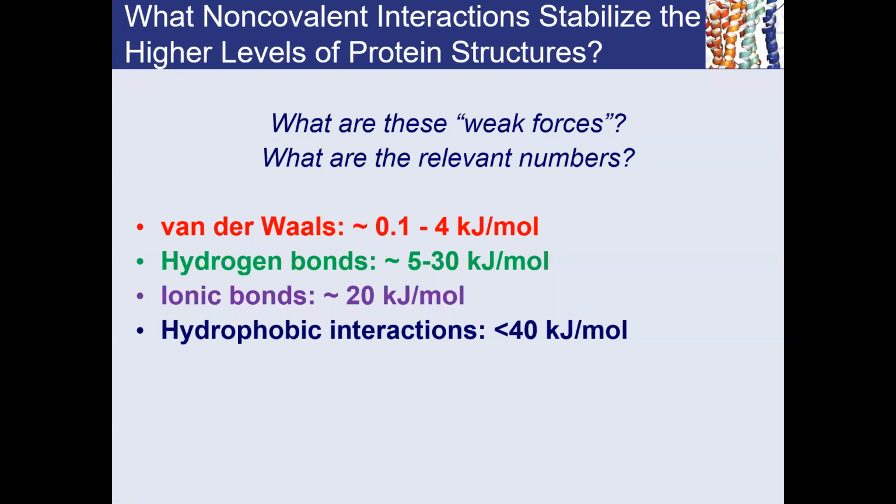If they are not all in the same line, then maybe it will be a weak hydrogen bond. Ionic bonds are next. They can contribute 20 kilojoules or less. And hydrophobic interactions can be anywhere less than 40 kilojoules per mole. So those are the four non-covalent interactions that stabilize the higher levels of protein structures, tertiary and quaternary.